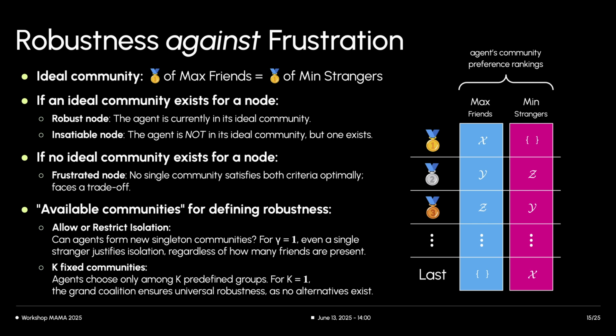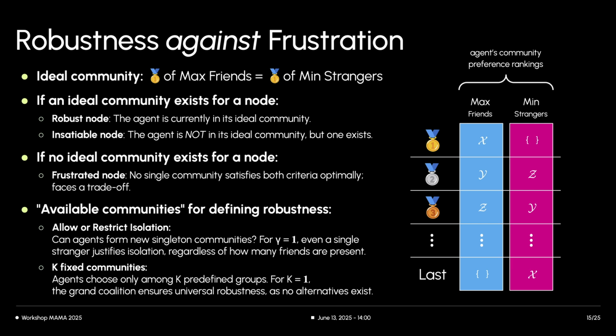A node is insatiable if its ideal community exists elsewhere, but it's not currently in it. It has a clear best move. If no single community satisfies both maximizing friends and minimizing strangers optimally for a node among the available options, the node is frustrated. It faces a trade-off, and its preferred community will depend on gamma.